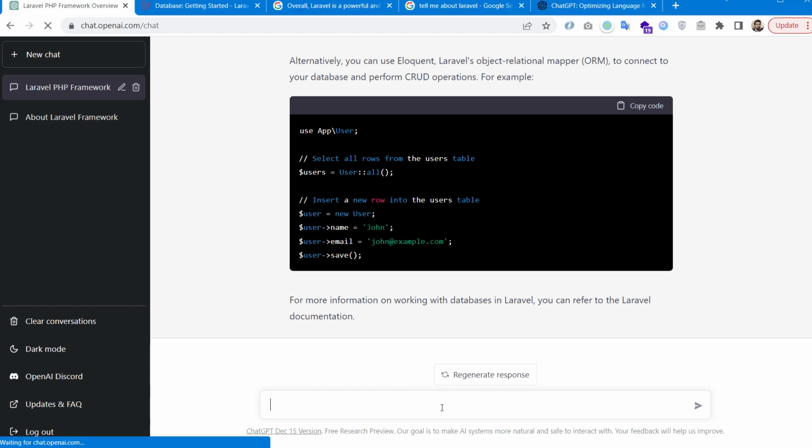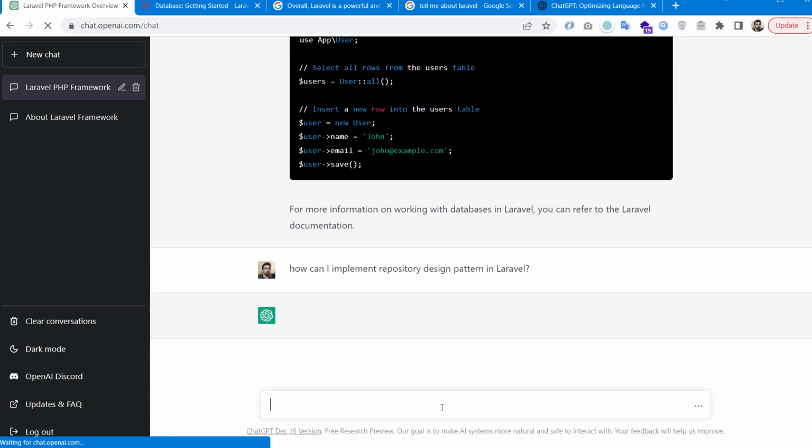Okay. Now let's go further, and I want to ask it, how can I implement repository design pattern in Laravel? And let's see what will happen.